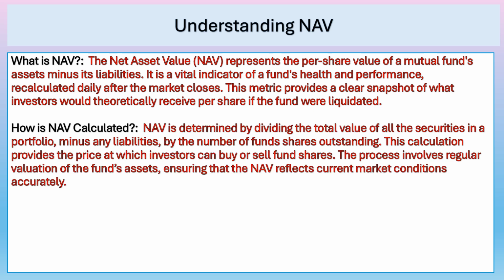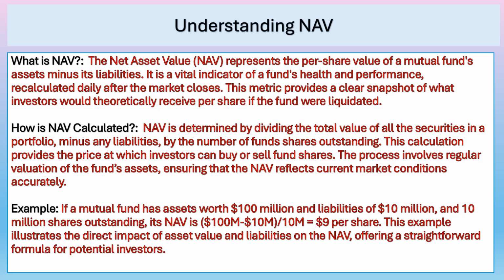How is NAV calculated? NAV is determined by dividing the total value of all the securities in a portfolio, minus any liabilities, by the number of fund shares outstanding. This calculation provides the price at which investors can buy or sell fund shares. This process involves regular valuation of the fund's assets, ensuring that the NAV reflects current market conditions accurately.